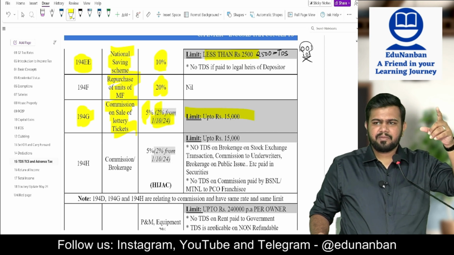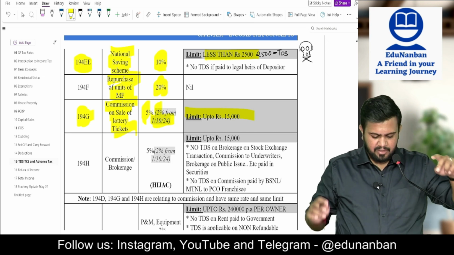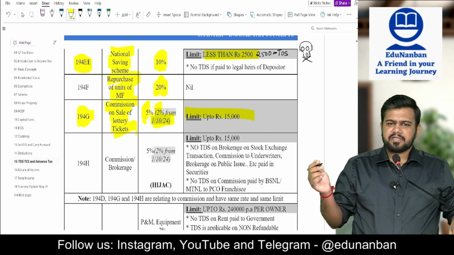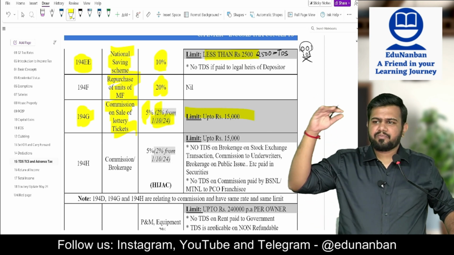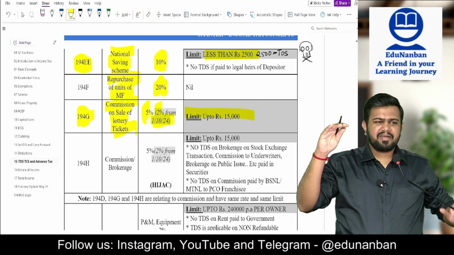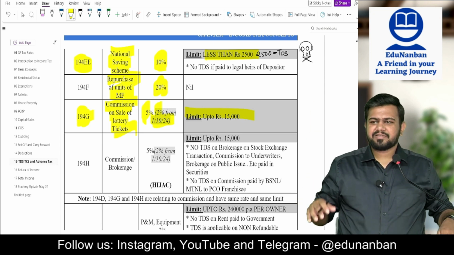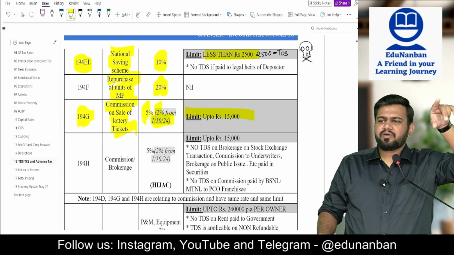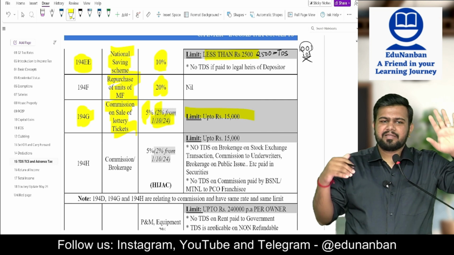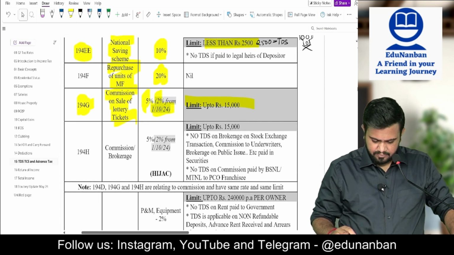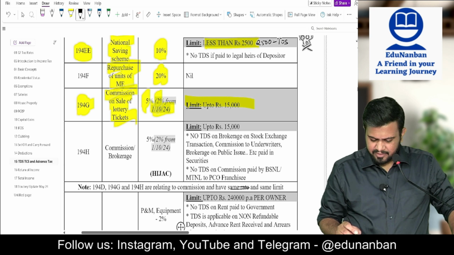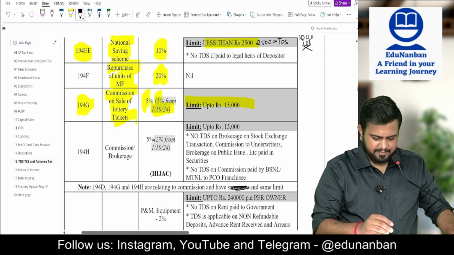See, in 3 places there is commission: in 194D there is commission, in 194G there is commission, then in the next section 194H there is commission. In all 3 places the limit is 15,000. Earlier the rate was also the same, 5%, 5%, 5%. Now only in 194D it is 5%. In both the other places it is 2%. The limit remains the same.